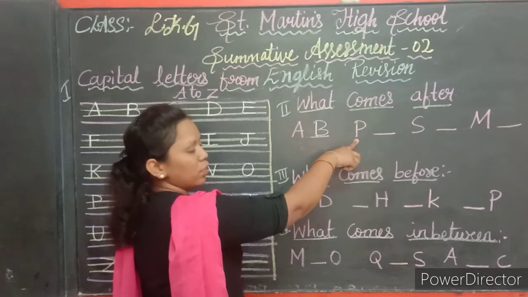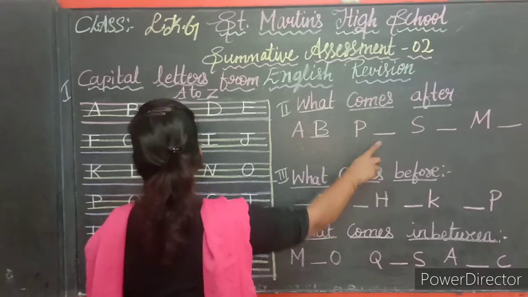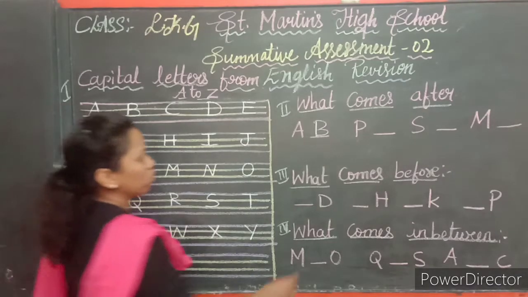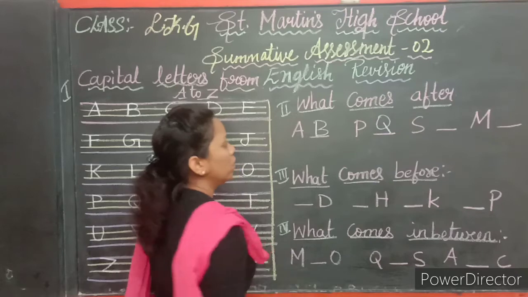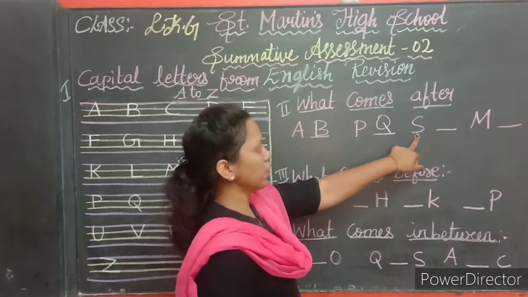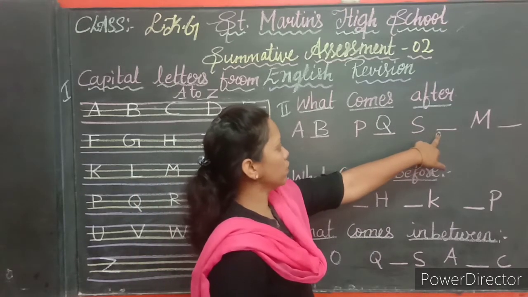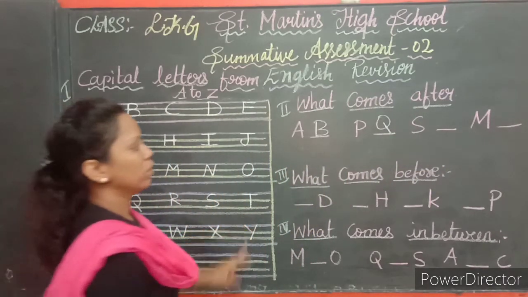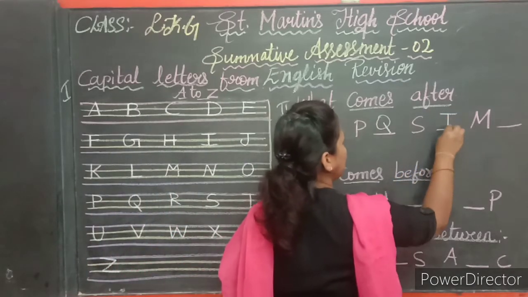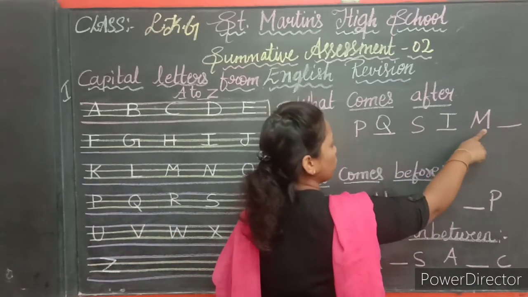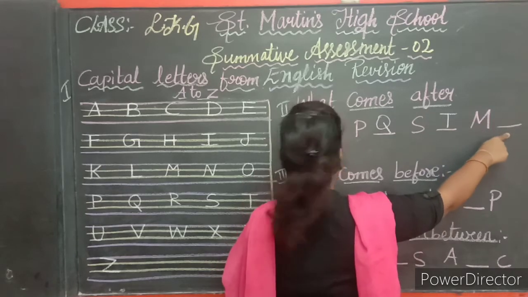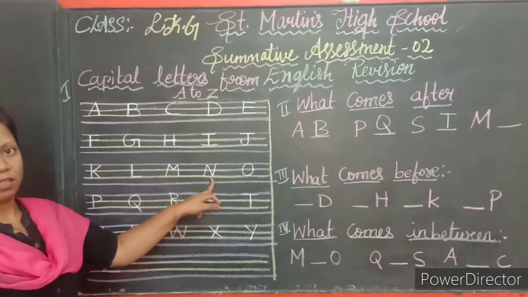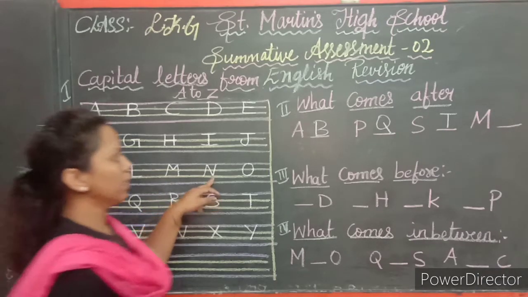Here you can see letter P. So after P there is a blank. Look at the board here. After P comes letter Q. So write letter Q. And the next letter is capital letter S. After S, here you can see the blank. After S the letter is T. So write letter T. Here I have given the letter M, capital letter M. So here you can see a dash. Look at the alphabet here, after M. Which letter is this? Yes, letter N.